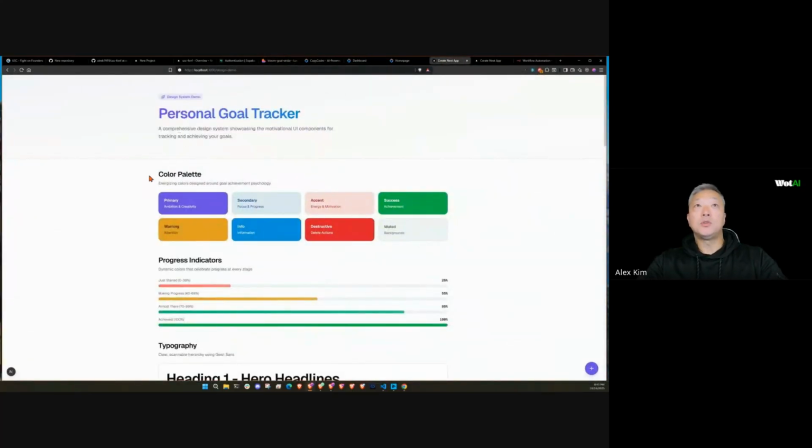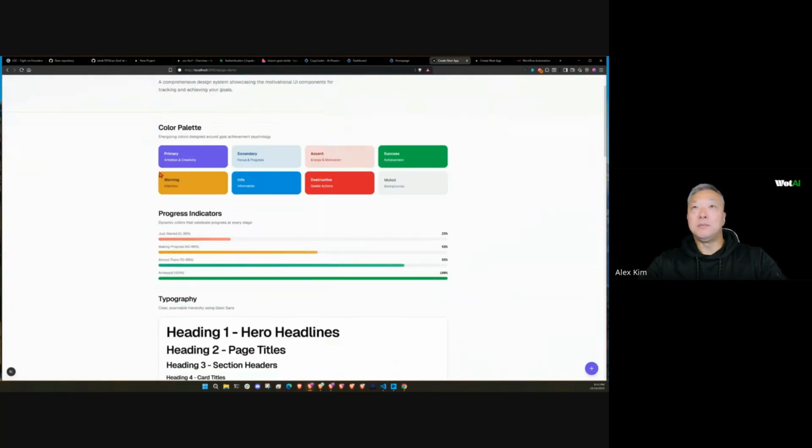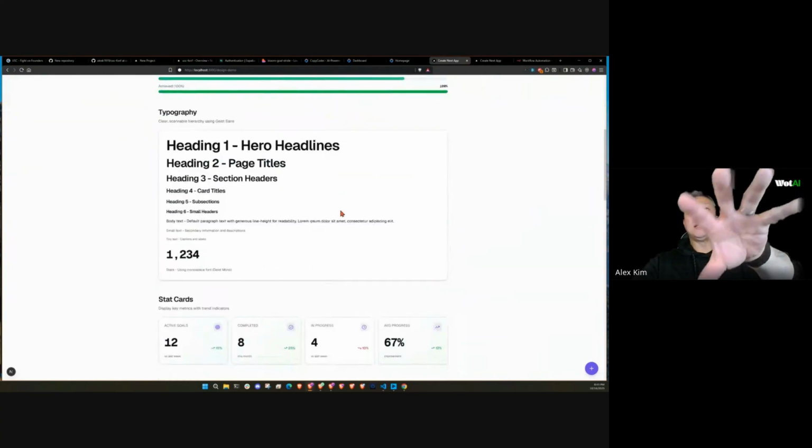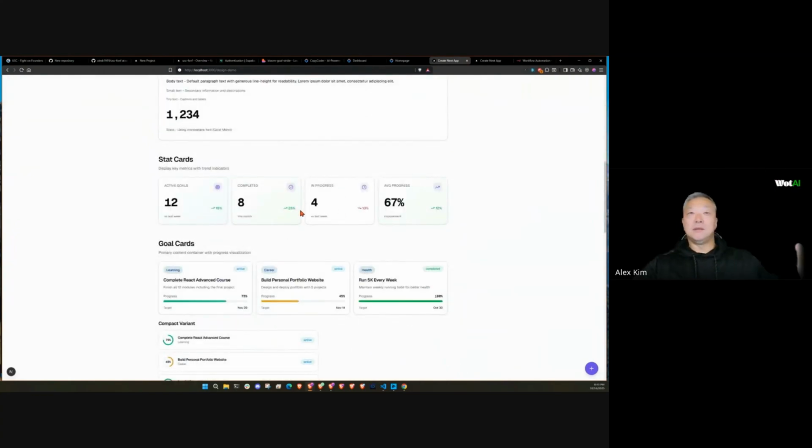So we have the personal goal tracker. As you guys can see here, we have that purple again, but this time it's purple and blue. But now we have a nice palette. If you don't like this palette, you can update it here. And now this becomes the guideline for everything else that's going to be built.